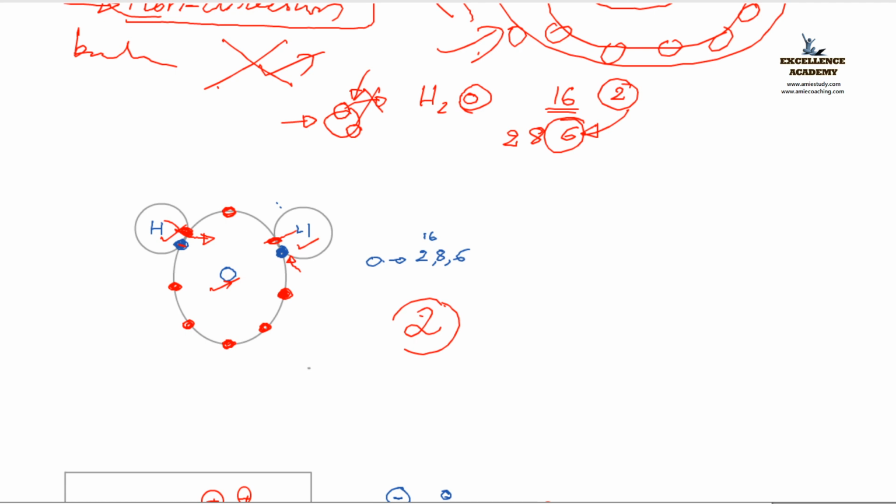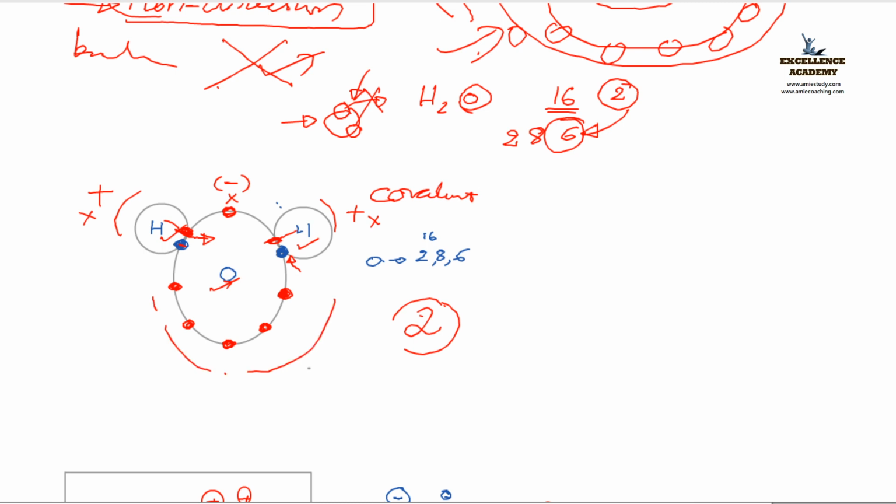Yes, sharing of electrons is called a covalent bond. Covalent bond. Okay. What about the charge here? It is negatively charged, isn't it? Is there any positive charge here? No. What is the charge over here? This is positively charged, right? Is there any negative charge here? No negative charge is there, isn't it?